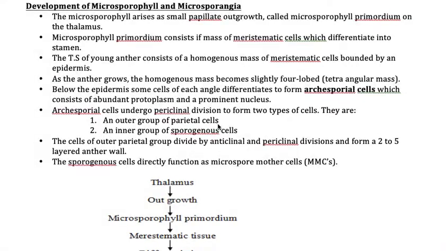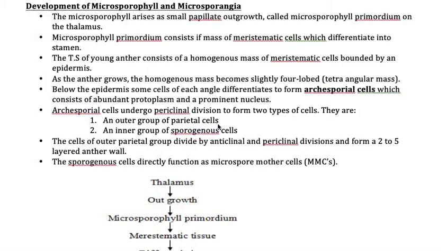Now let us start today's concept, that is microsporogenesis. In the name itself it is clearly mentioned: microspore genesis. Genesis means to form. And microspore means the pollen grain, which is also called a microspore because it is of very minute size. That's why microsporogenesis means the formation of pollen grains. How? Let us see. For that only we are making this video.